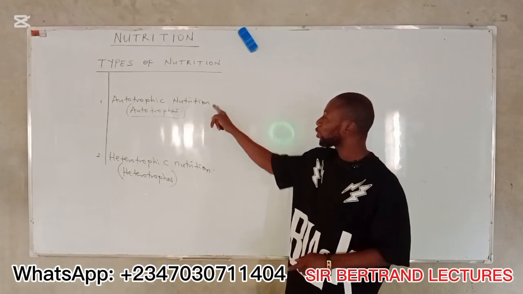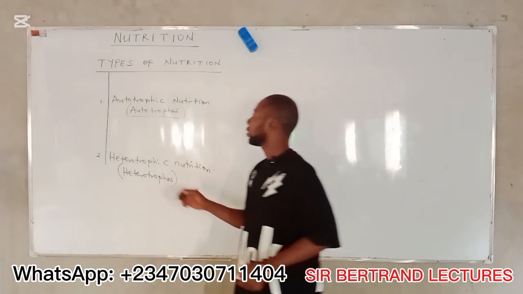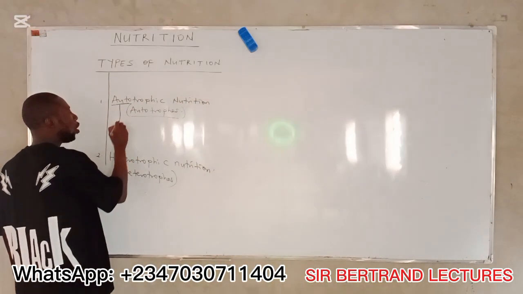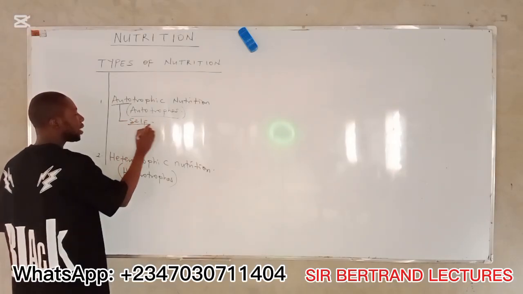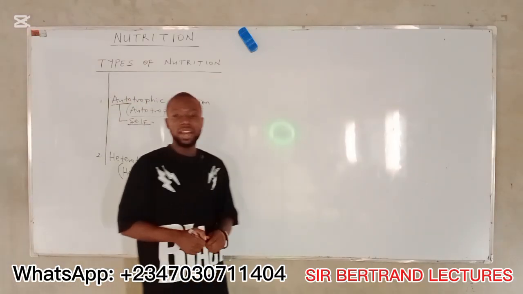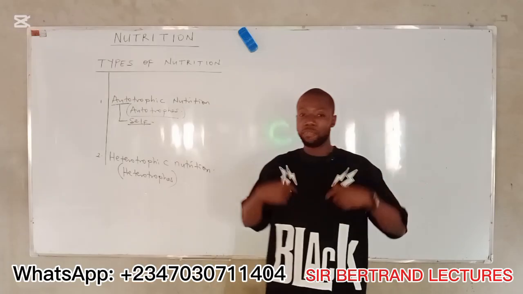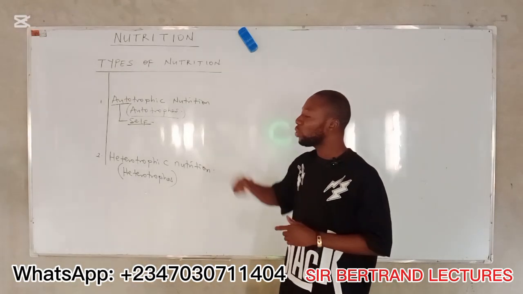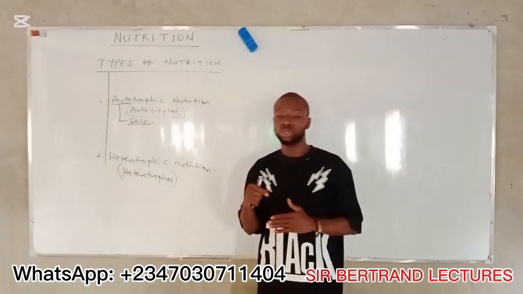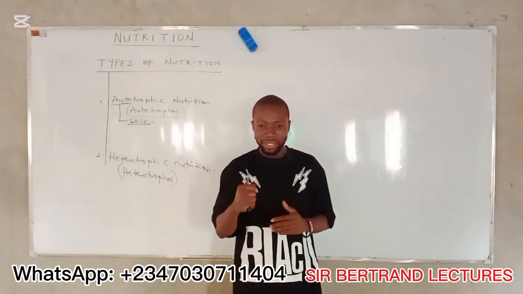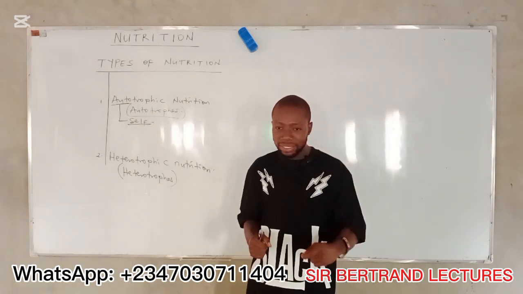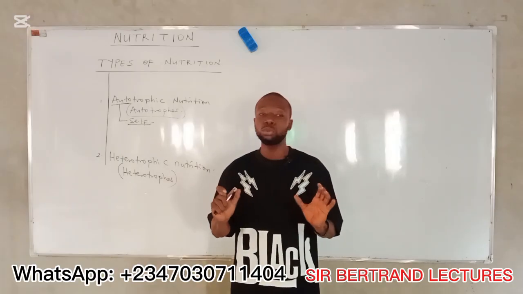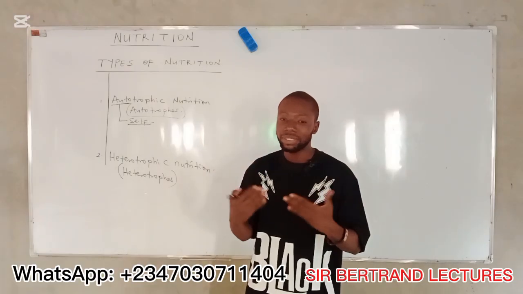Now, what is autotrophic nutrition? The word auto here, auto means self. All right? Auto means self. Are you following? Now, autotrophic nutrition here is the type of nutrition in which the living organisms have the ability to produce their food by themselves from simple inorganic substances.